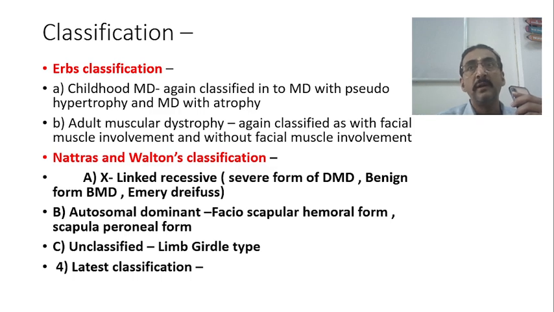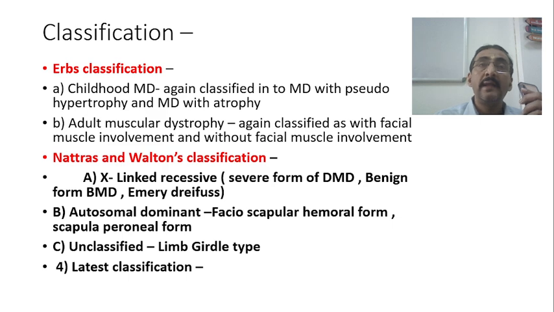It is autosomal recessive. Which one? Emery-Dreifuss, whereas DMD and BMD are X-linked recessive. Anyway, it is a recessive disorder. So X-linked recessive is the first classification. The second one is autosomal dominant. In the autosomal dominant type, we have two important disorders. One is myotonic dystrophy, but more than that, the facioscapulohumeral form and the scapuloperoneal form. These are autosomal dominant type disorders.